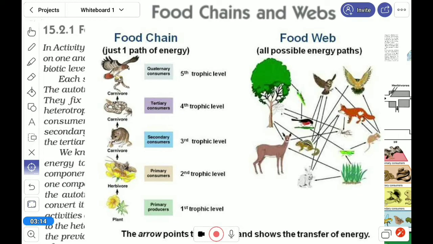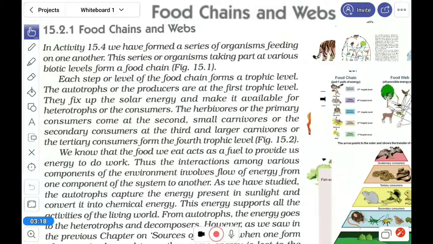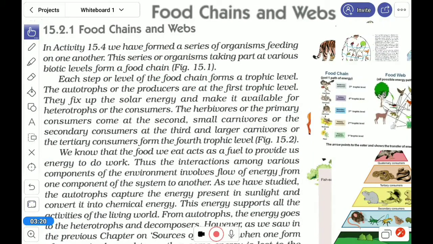One concept you have to understand before going to the food web: we know that the food we eat acts as a fuel to provide us energy to do work.